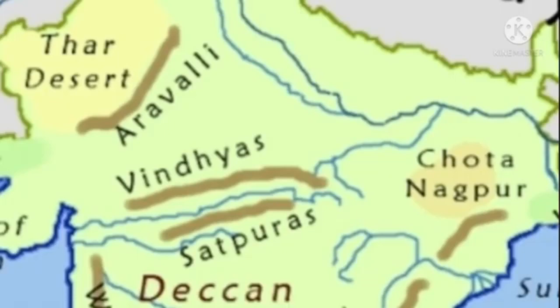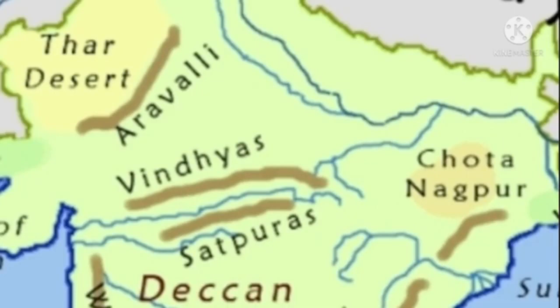The Malwa Plateau is located in the northwest and the Chota Nagpur Plateau is located in the southeast. The Malwa Plateau has two hills: the Aravalli Hills towards its north and the Vindhya Hills towards its south.